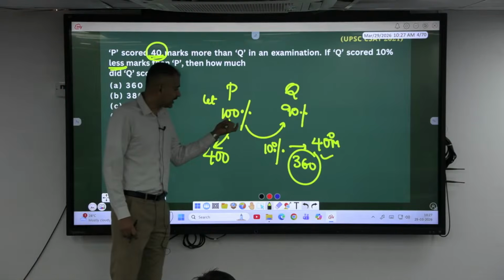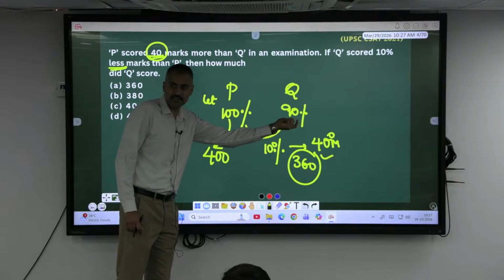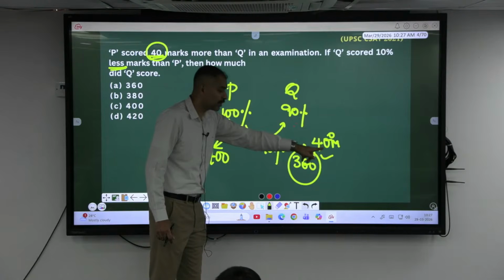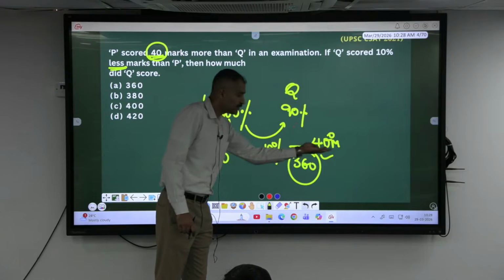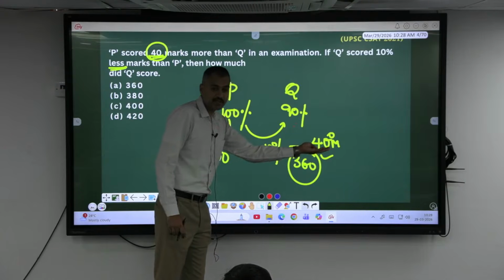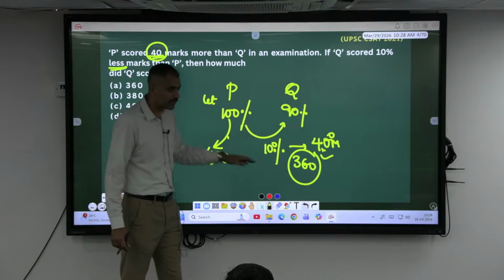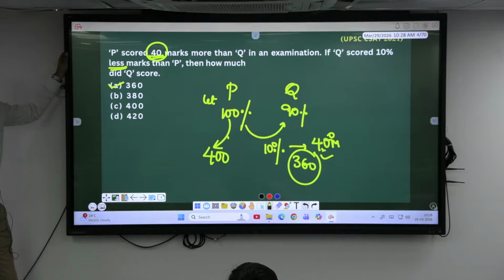So, rather than taking anything as X here, I have taken it as 100%. So, this becomes 90%, right? 10% less. The difference is 10%, right? And the difference in the marks is 40 marks. If 10% value is 40 marks, can I make it 100%? 100% would be 400 marks, right, sir? Who has scored 100%? P, according to us, we have taken 100%, which is equal to 400. So, Q must have scored 40 less, 360. Option. Okay. Shall I move on? Understood? Any doubt, sir?